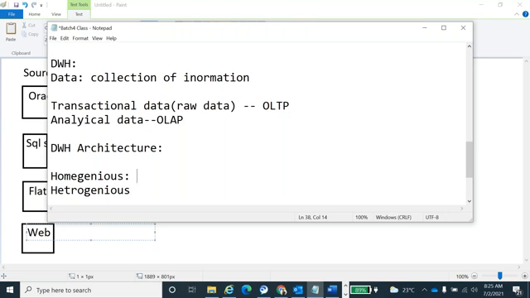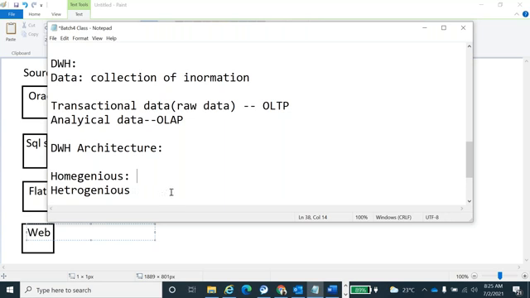Homogeneous source is where the data we are getting is in the same format. For example, the databases may be different, either Oracle or SQL Server or DB2, but the format is the same. All will be in table format only. Getting data from multiple sources with the same format, we call those homogeneous sources.